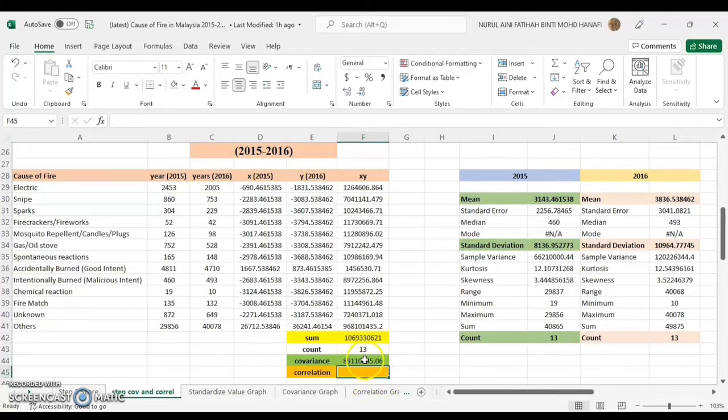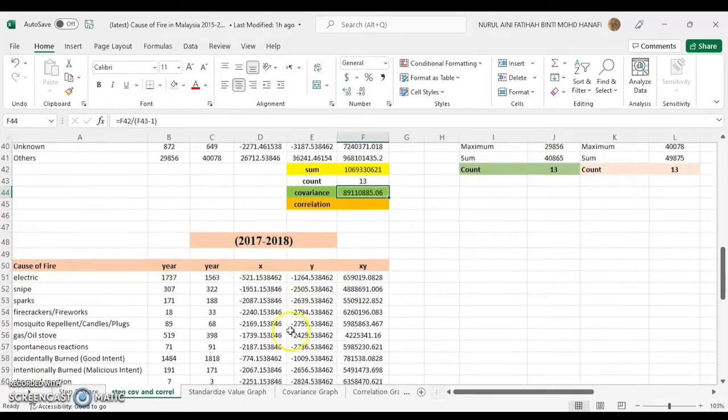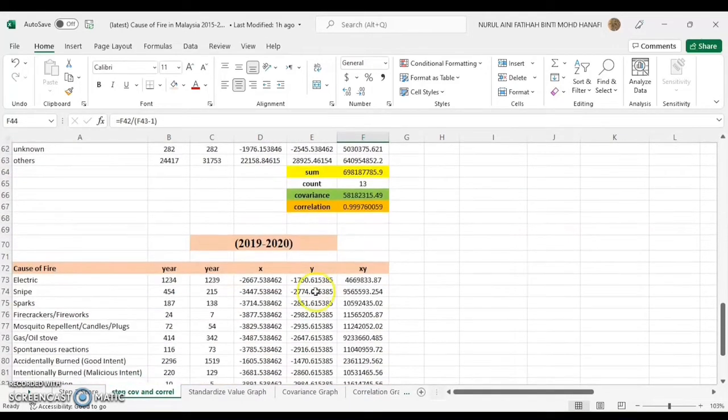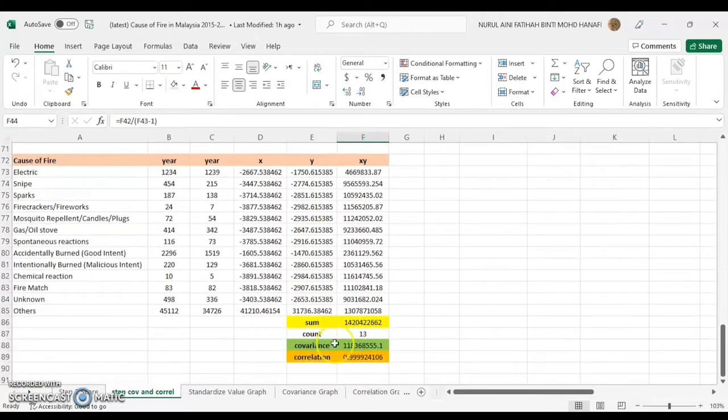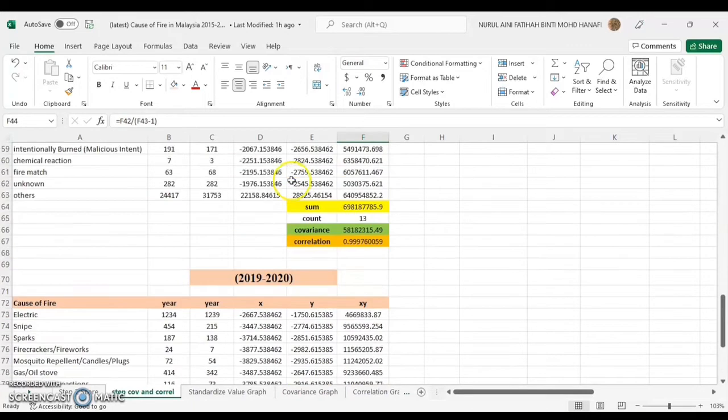Okay, as you can see, I have got the covariance value, and then I have calculated for 2017 and 2018. Also, I have got the value of covariance for 2019 and 2020.